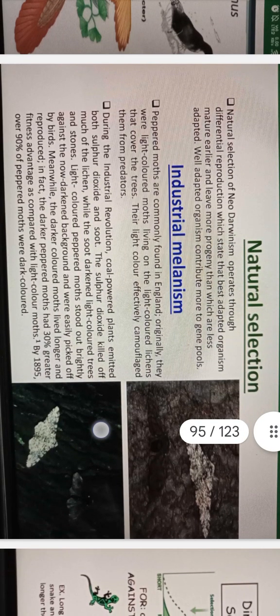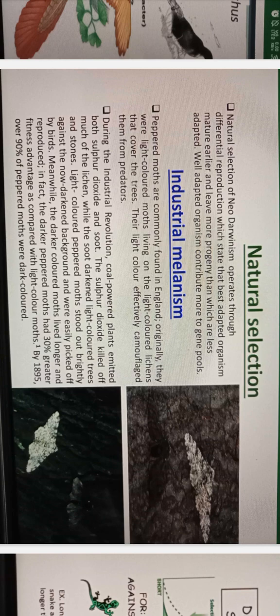Natural selection. Natural selection of Neo-Darwinism operates through differential reproduction, which states that best adapted organisms mature earlier and leave more progeny than those which are less adapted. So well-adapted organisms contribute more to gene pools.